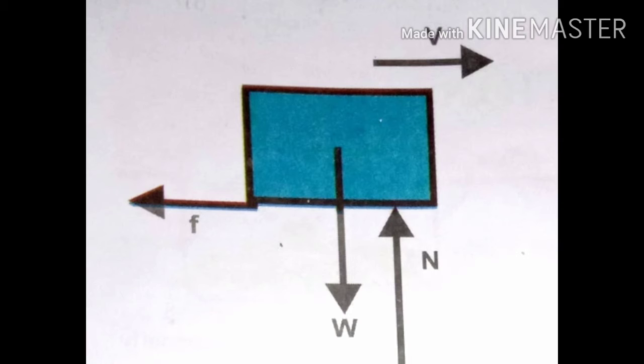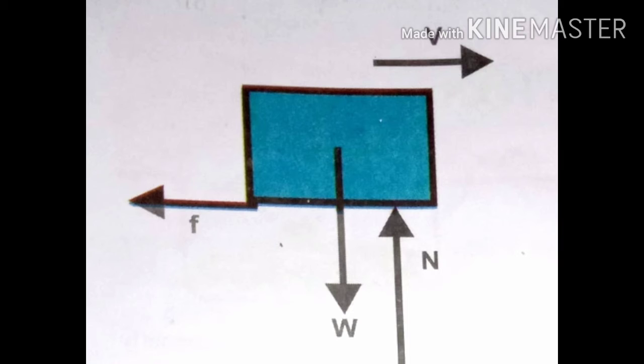Similarly, the book also applies the same amount of force on the floor in the opposite direction. Here it is clear that the floor is at rest. Hence, the net force acts in the direction of the force applied by the floor on the book. So, the force applied by the floor on the book is called frictional force or friction.